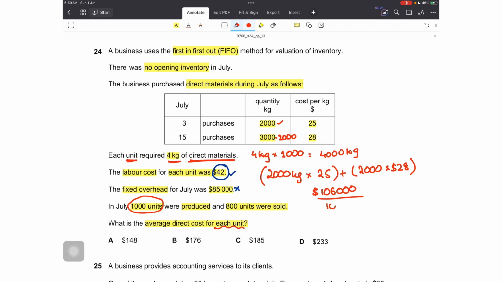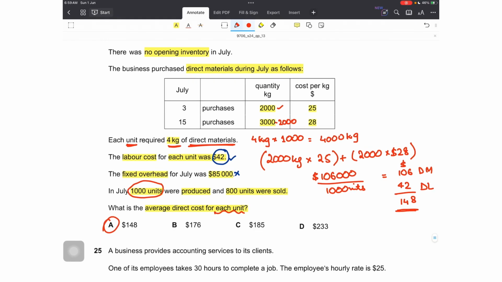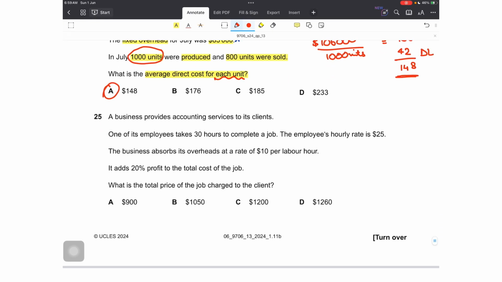We are looking for per unit, so let's divide it by 1000 units, and that would be $106. This is direct material. Add direct labor to it, which is already given, 42, so this will be $148 of direct cost. Overheads will be ignored here because direct cost was asked. So A.